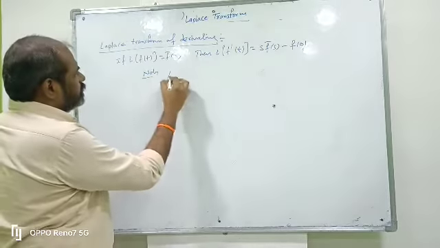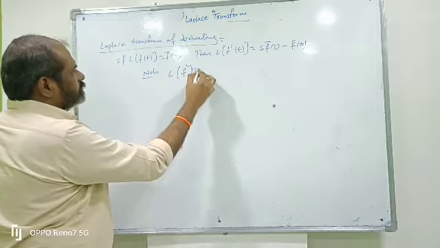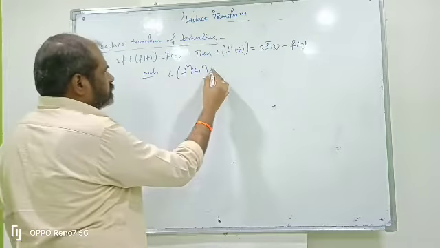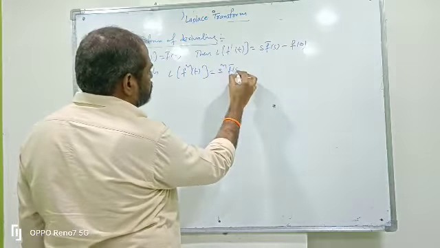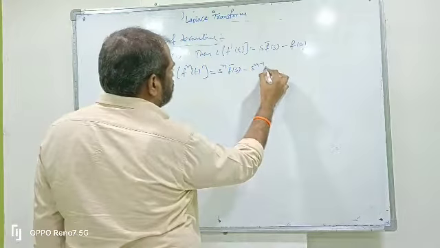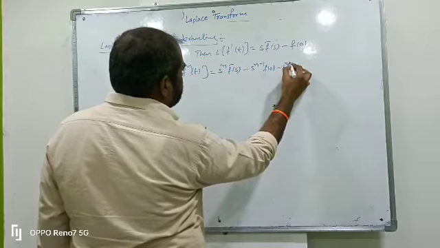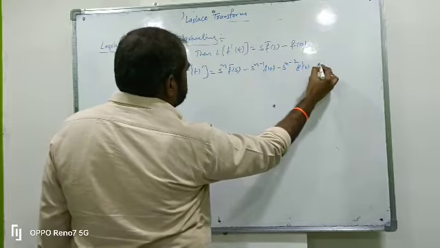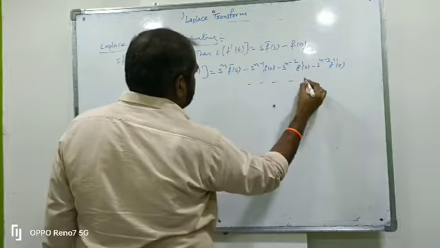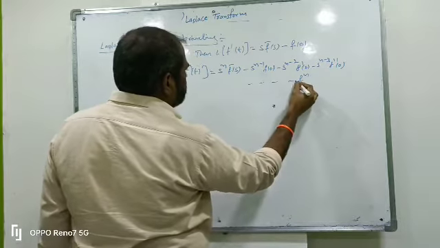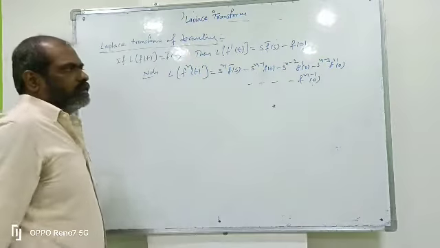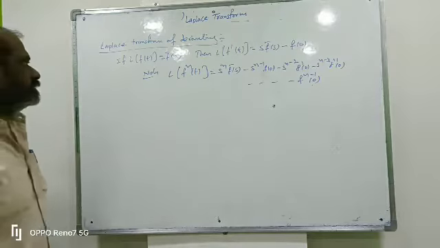L of the n times differentiation of f of t means s power n into f bar of s minus s power n minus 1 into f of 0, minus s power n minus 2 into f dash of 0, minus s power n minus 3 into f double dash of 0, and so on. Finally we get f power n minus 1 of 0. This is differentiating n times.